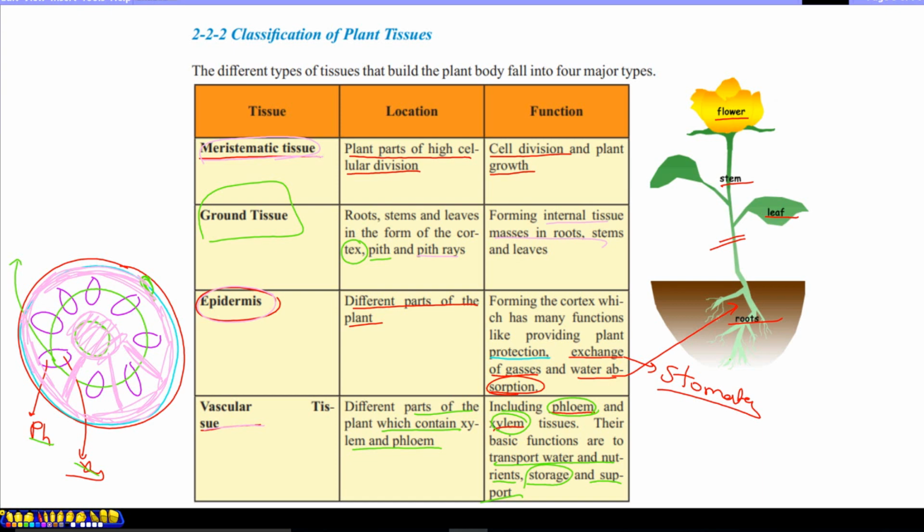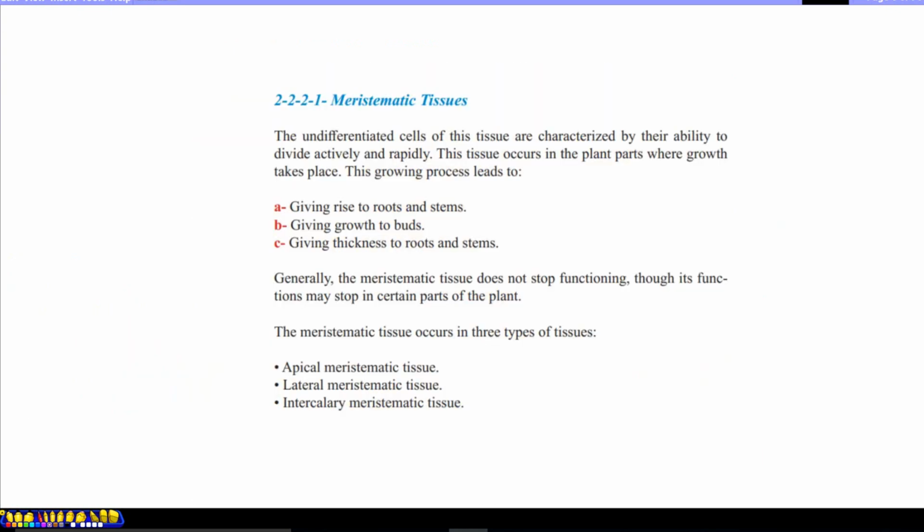So the first of the major types of tissues in the plant body is meristematic tissue. It consists of undifferentiated cells, which have the ability to divide actively and rapidly, so plant growth is fast. Any part of the plant where growth takes place contains meristematic tissue.